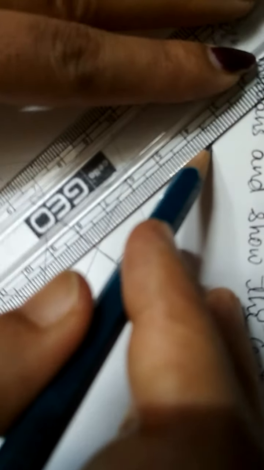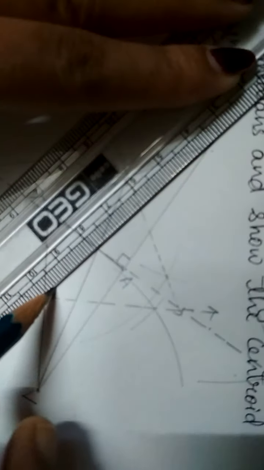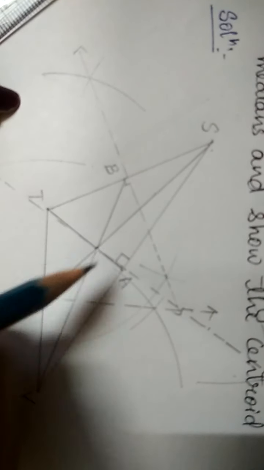So join the S point to this intersection point, and name it C, since A and B have been named. You can see these three medians also intersect in one point. That one point of concurrence is named G, which is called the centroid of the triangle, the centroid of the three medians. So this is the centroid point we got for the triangle STV.